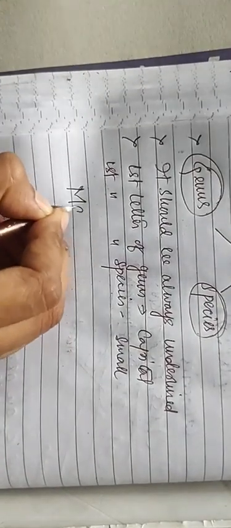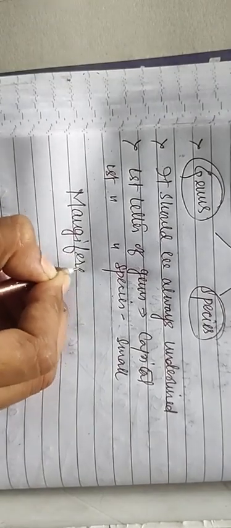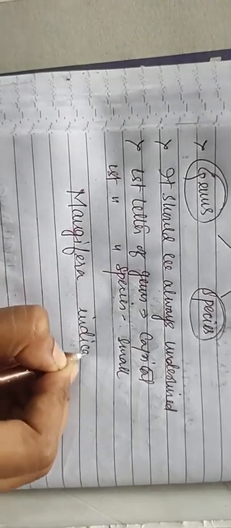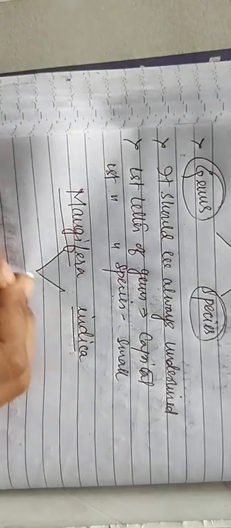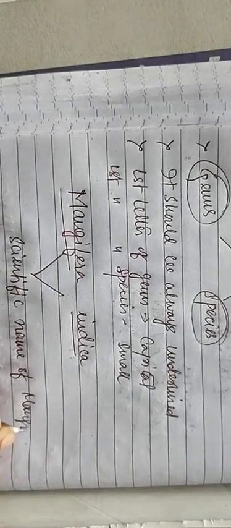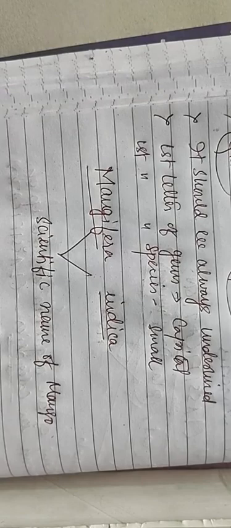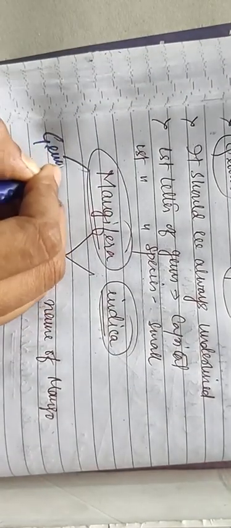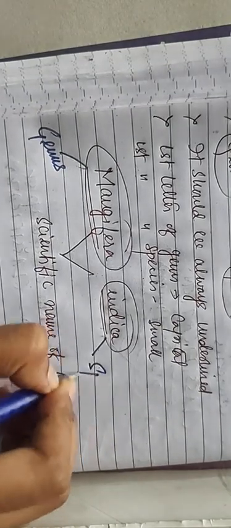Suppose Mangifera indica. This is the scientific name of the mango. I think all of you know. So in Mangifera indica, there are two parts. One part is called the genus part. The first part is the genus, always remember, and the last part is always the species.